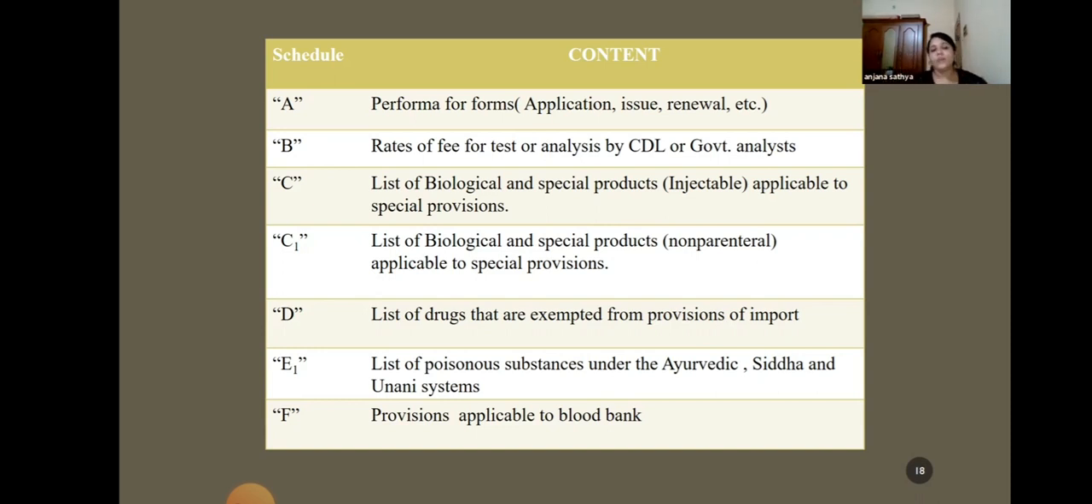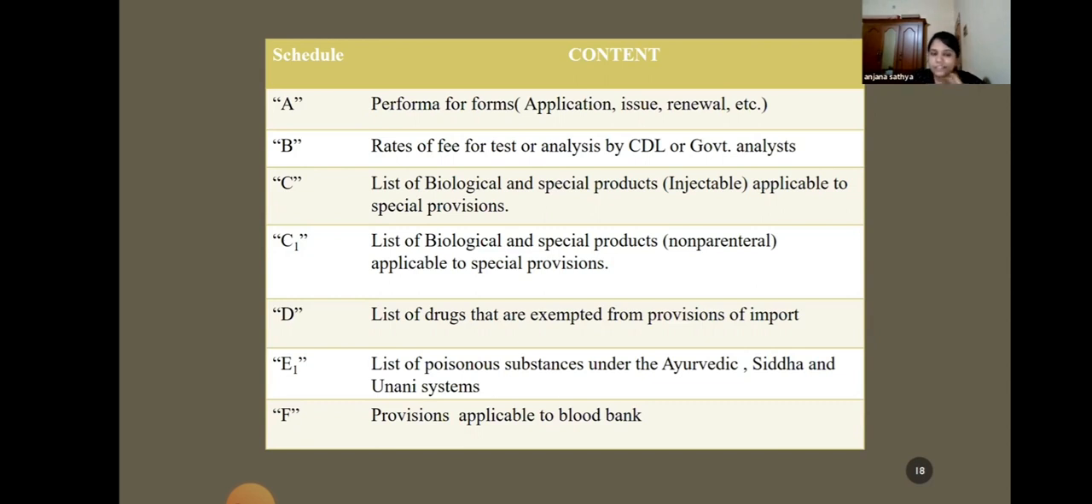Schedule B deals with the rate or fee of the tests or analysis done by CDL, Central Drug Laboratory, or government analyst. Schedule C deals with the biological or special products applicable to special provisions. All the biological products and the provisions related to them are dealt with in Schedule C. In Schedule D, you can find the drugs which are exempted from the provisions of import.